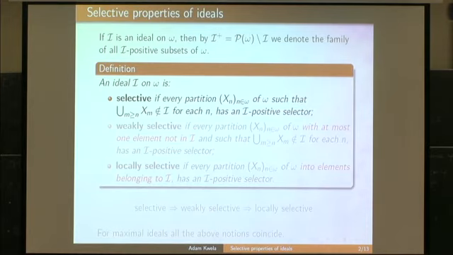And we only assume about this partition that it satisfies this condition: that a finite sum of elements of this partition is not in the dual filter. This is the weakest assumption on this partition that we can make. Without this assumption, there will be no selective ideals. So this definition makes sense only with this assumption.